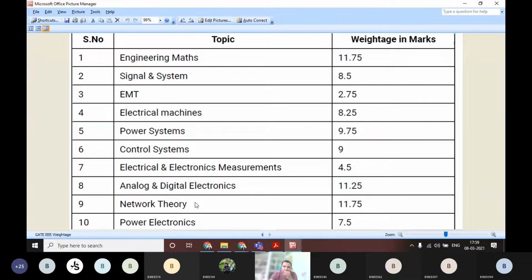Electric circuits or network theory you will get again the same as engineering mathematics, around 11.75 marks. This 11.75 is the highest weightage, equal in engineering mathematics and electric circuits, that is network theory. You will also get questions from power electronics, around 7.5 marks.